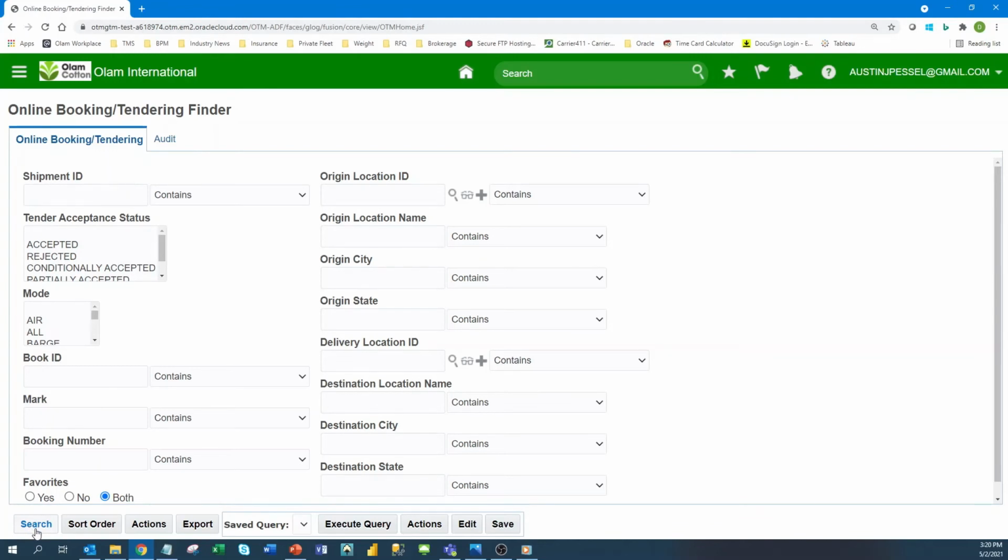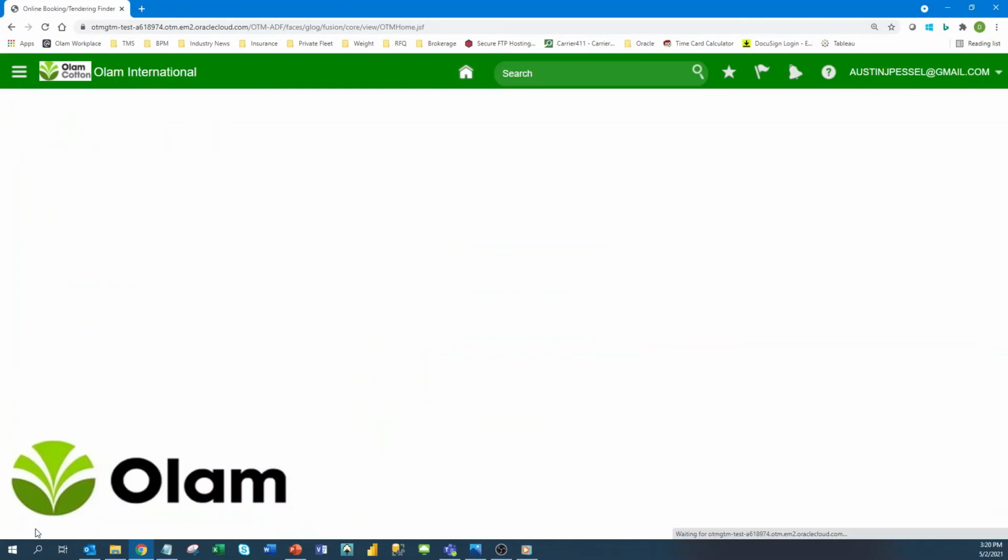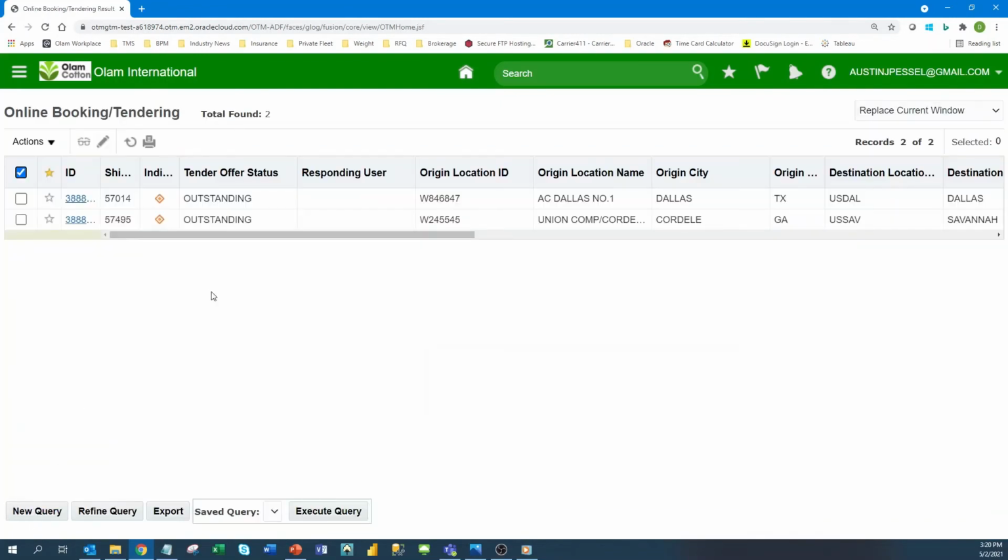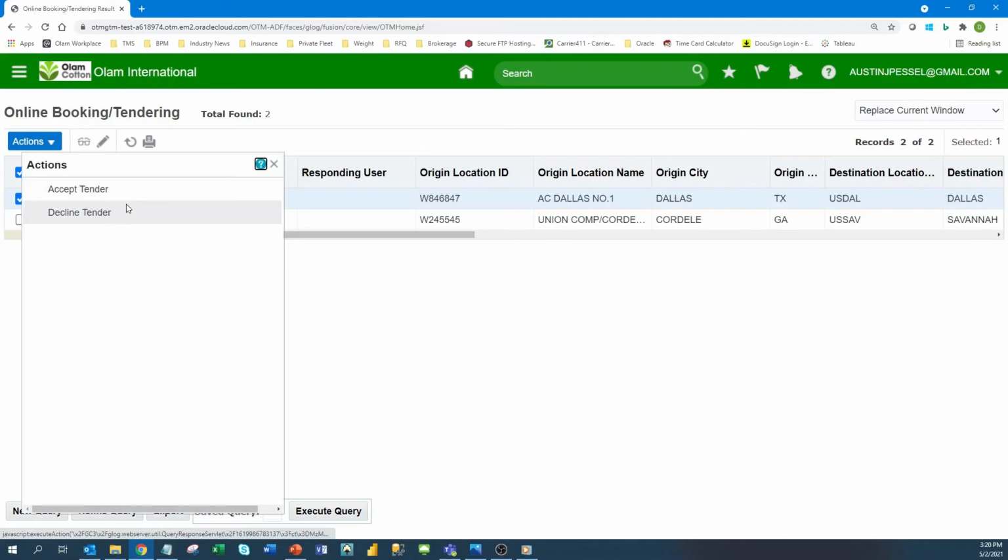Let's do an open search by simply clicking the search button at the bottom. This displays a few open tenders in the results list. You will notice that both have a tender offer status of outstanding. At this point, you select the appropriate tender by clicking its checkbox, then clicking the Actions button and choosing which response you would like. In this case, I'm going to select Accept Tender.